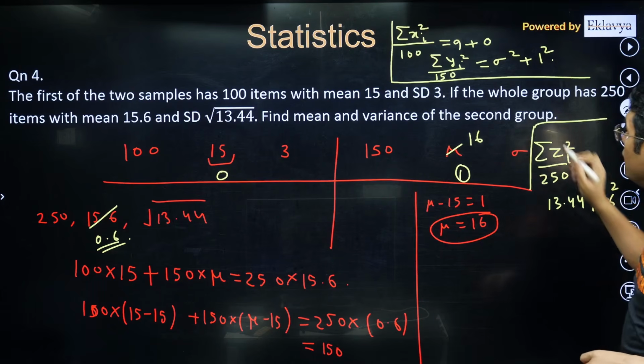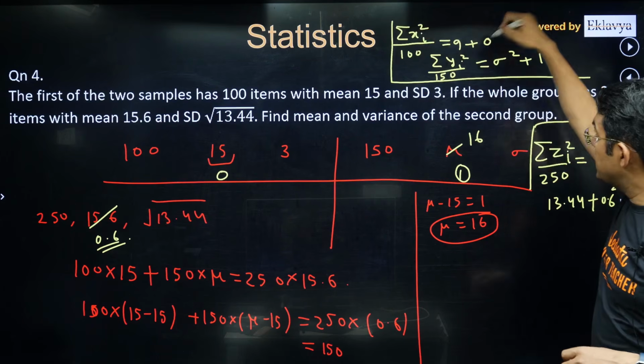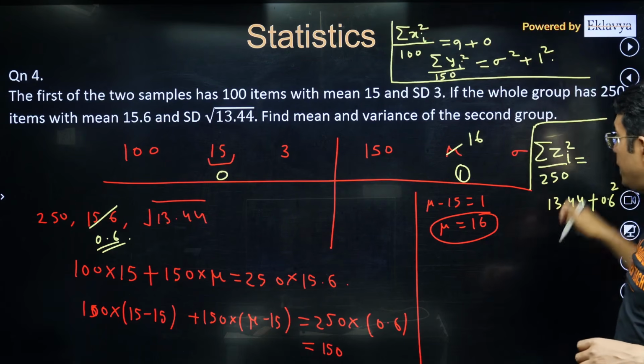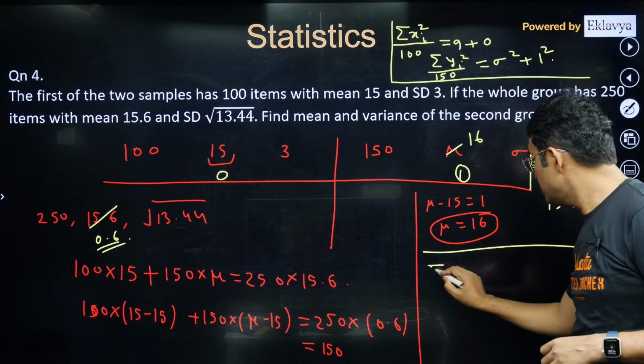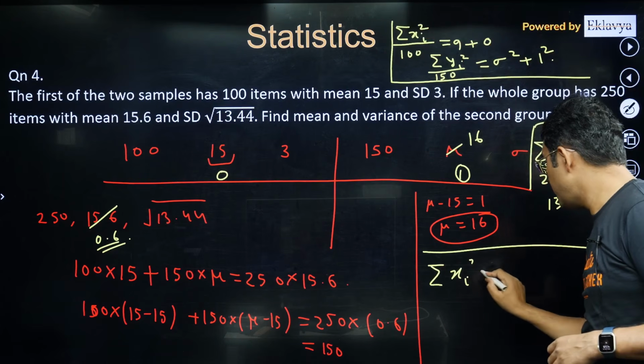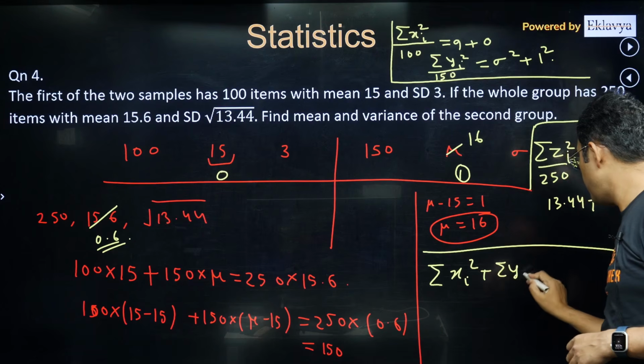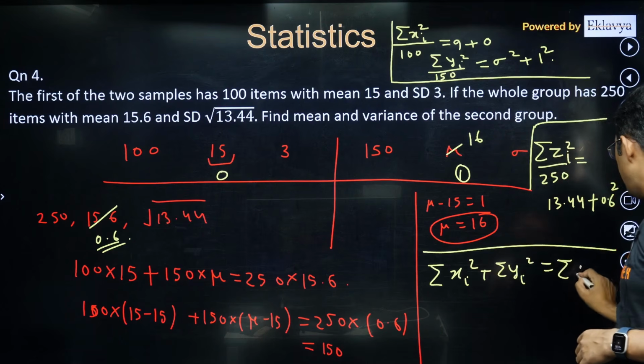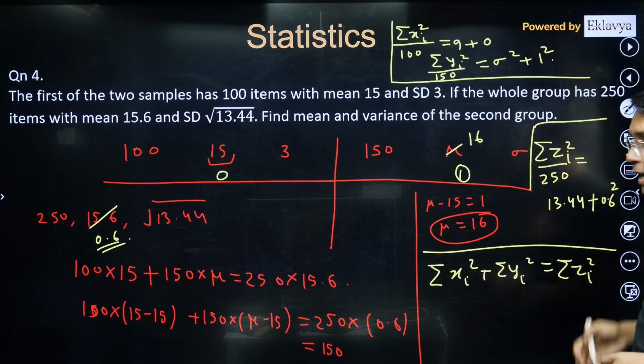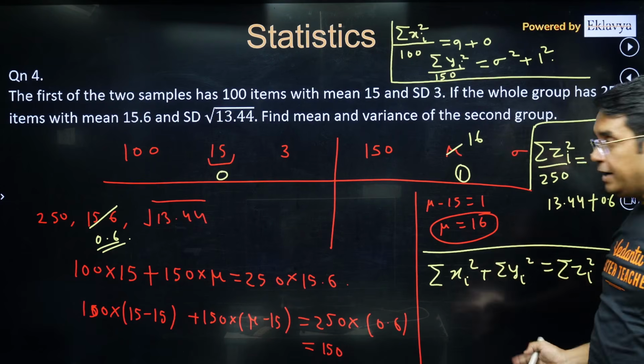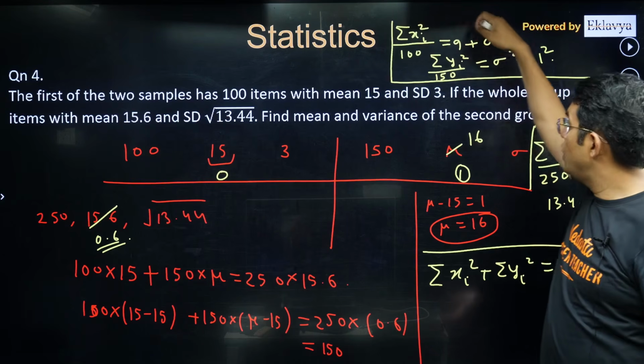Now sigma xi square plus sigma yi square has to be equal to sigma zi square, because these zi are nothing but those 250 entries which are either there in x or there in y.